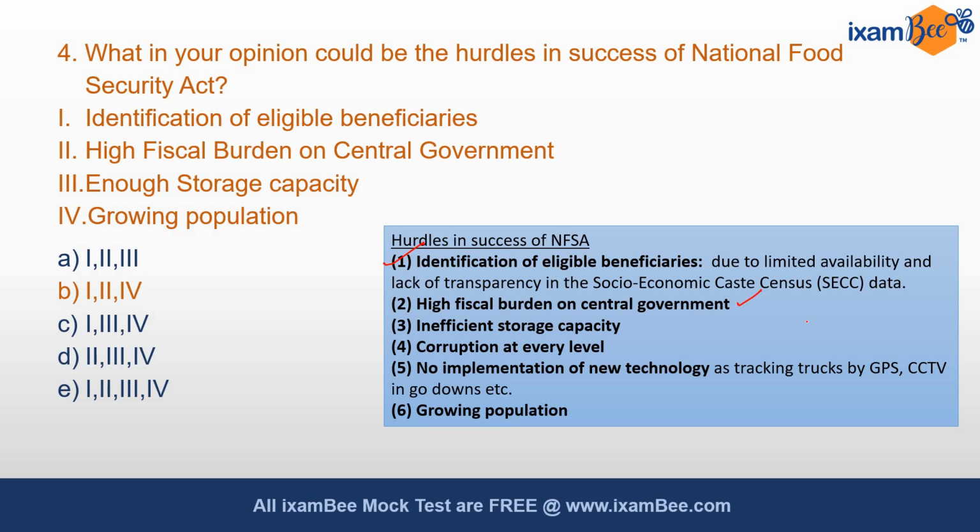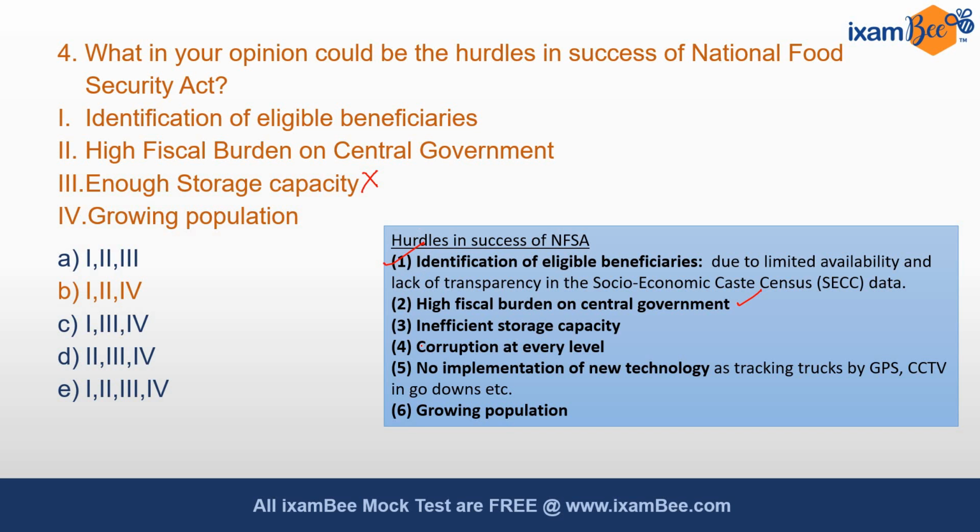Next thing is inefficient storage capacity. We have a storage capacity which is insufficient and inefficient. During rains and during uncertain weather conditions, many of our grains get spoiled, and that may cause a huge hurdle in the success of NFSA. So here point 3, enough storage capacity, is wrong because we have insufficient and inefficient storage capacity.